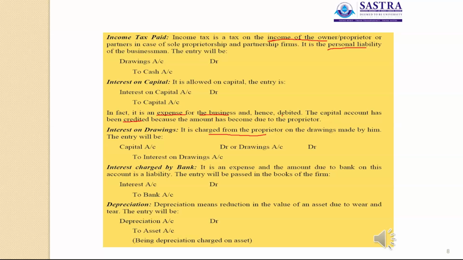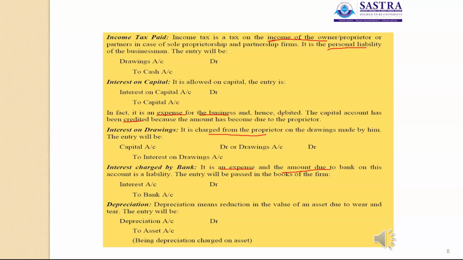Then interest charged by bank. Interest charged by bank is one of the expenses, and the amount due to the bank on this account is a liability. Here the journal entry for this transaction is interest account debit to bank account.